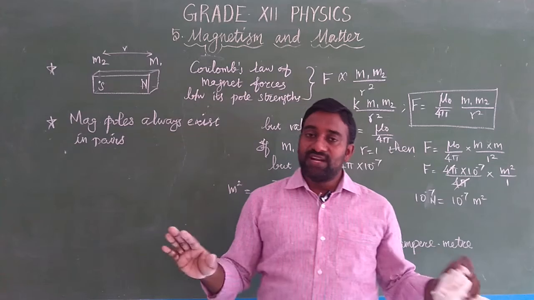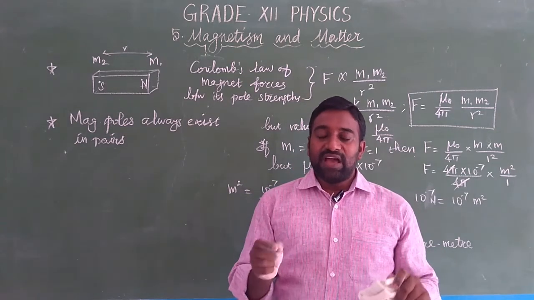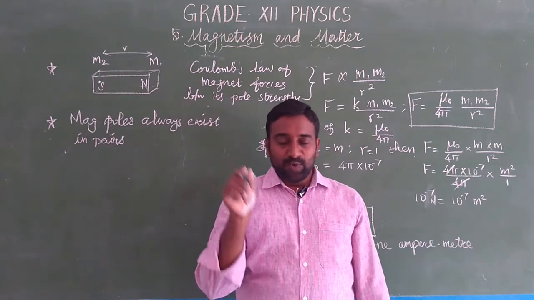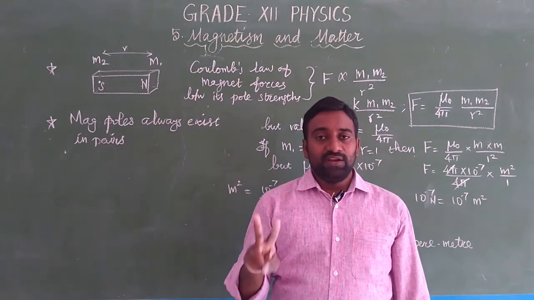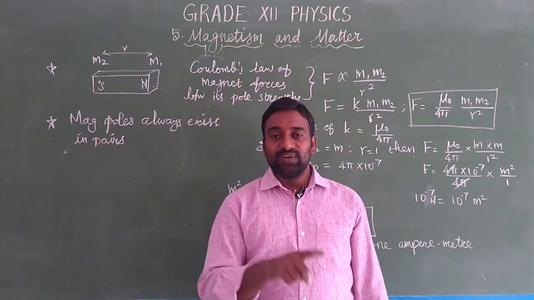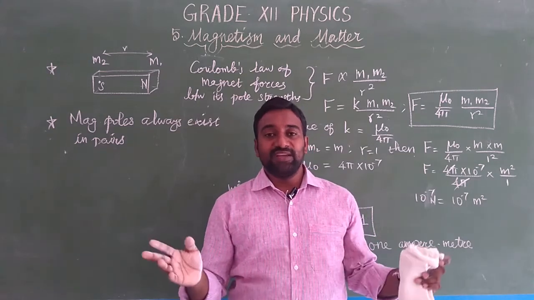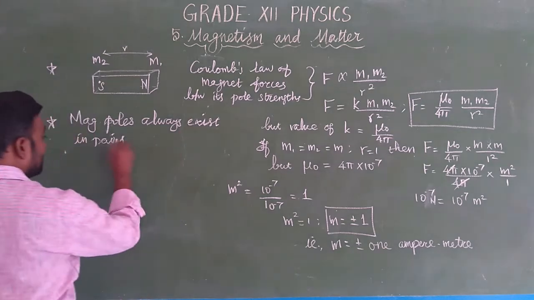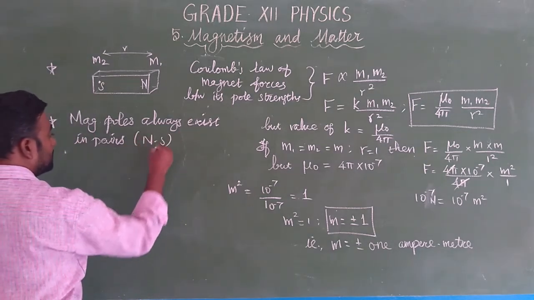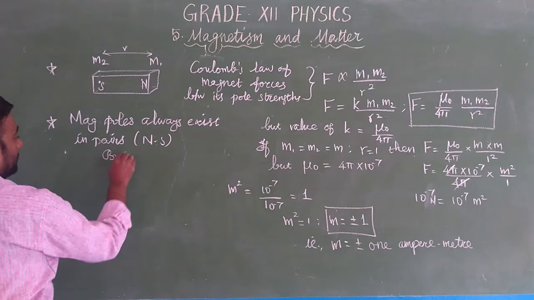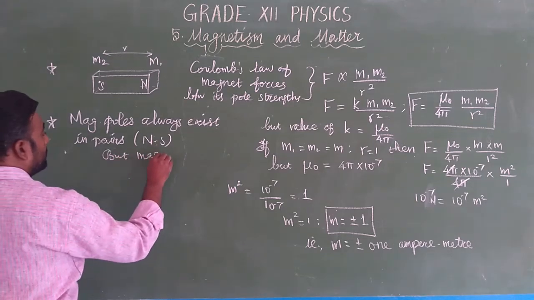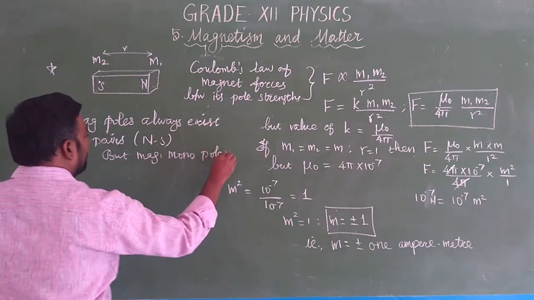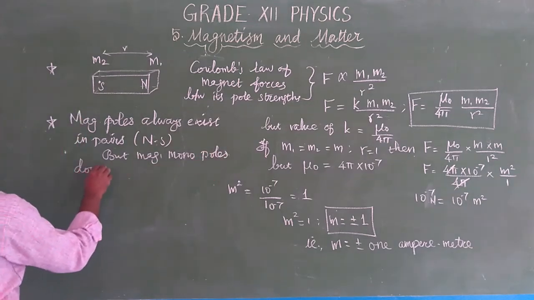If you have smaller and smaller pieces of magnet from a single magnet, each smaller piece has two poles, one north and another south. So magnetic poles always exist in pairs, which means north and south. But magnetic monopoles do not exist.